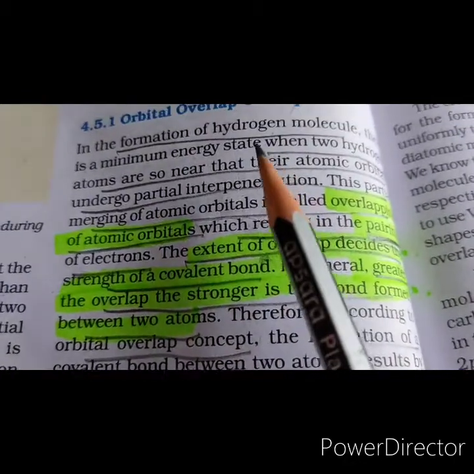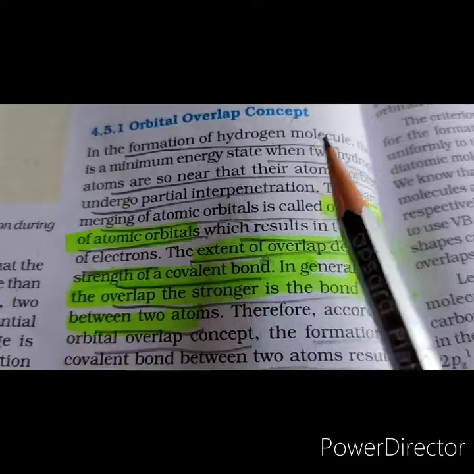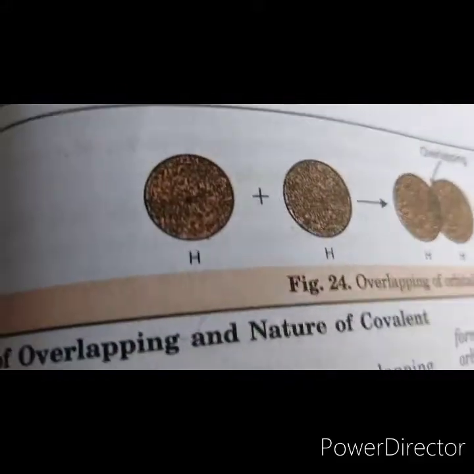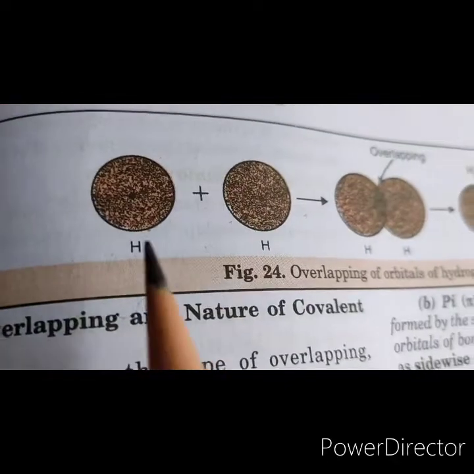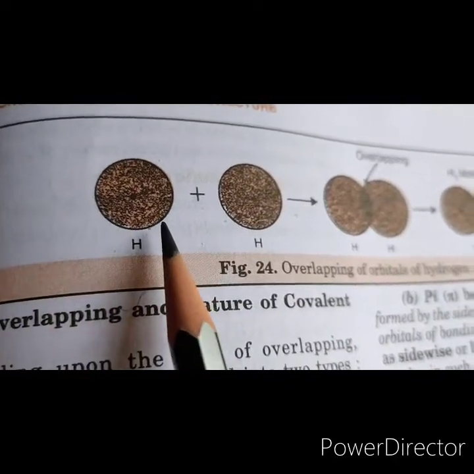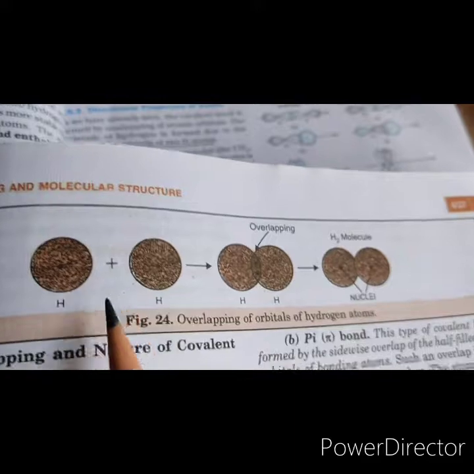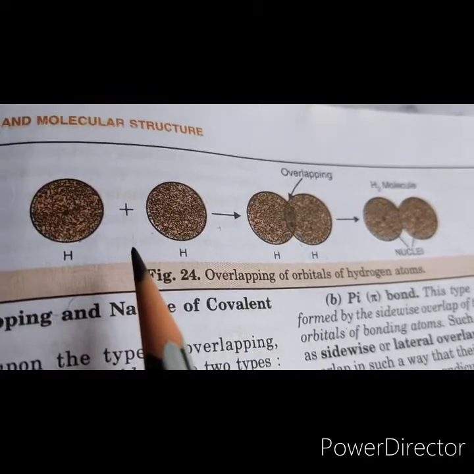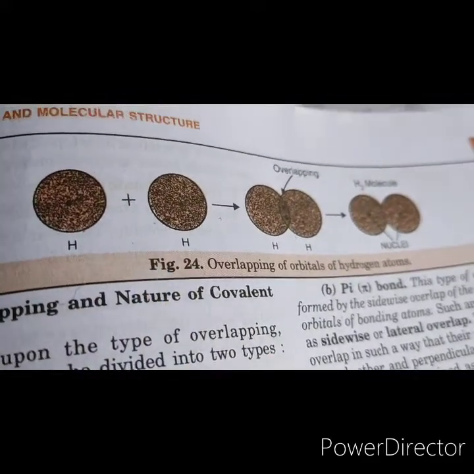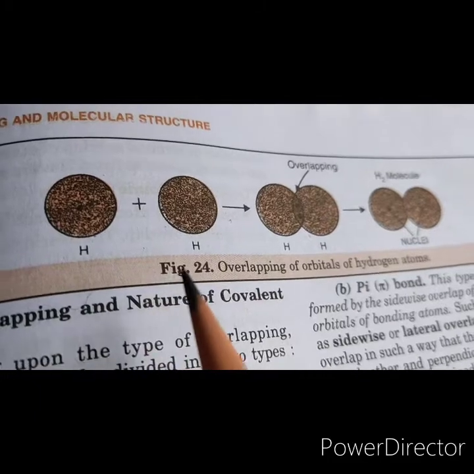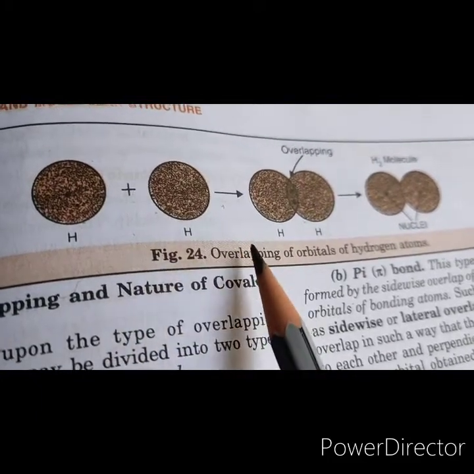Let us discuss the formation of a hydrogen molecule. A hydrogen atom has one electron in its 1s orbital. Now, according to Pauli's exclusion principle, an orbital can hold 2 electrons of opposite spin.